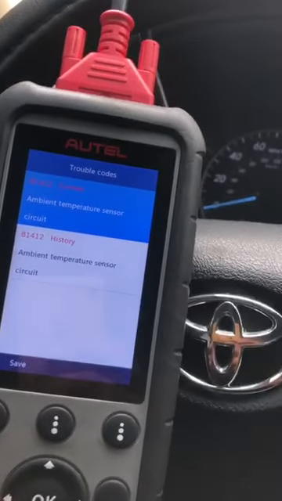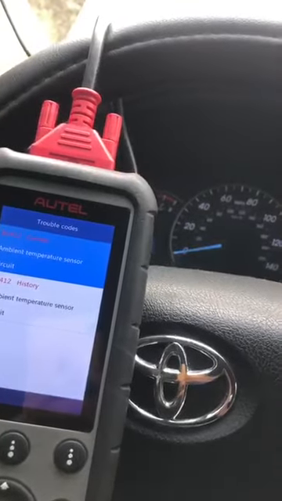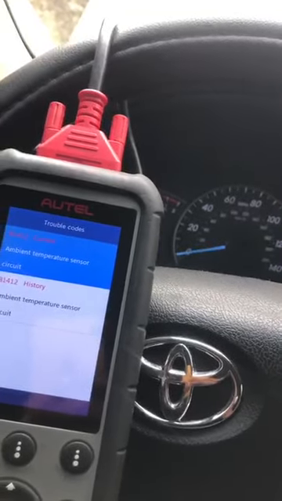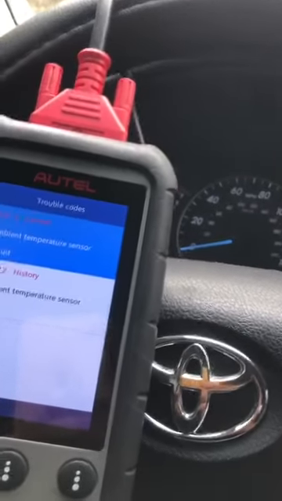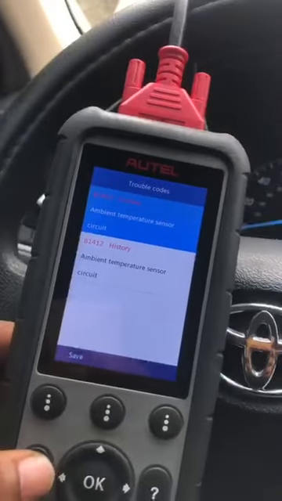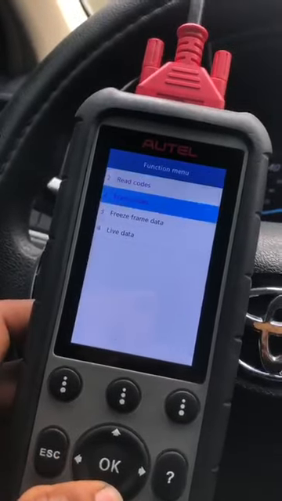So I established the fact that the sensor was not installed, which was because of a previous accident the vehicle had, and the sensor fell off before the repairs were done, and then it wasn't noticed. So the owner complained about this. Now let's see if we can erase this code. Let's just see what happens.